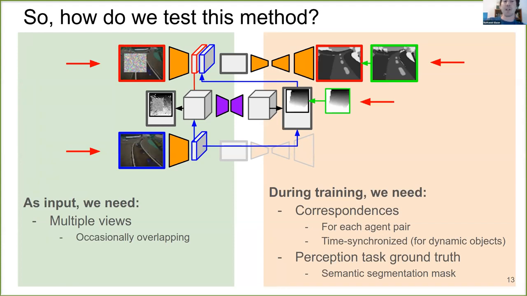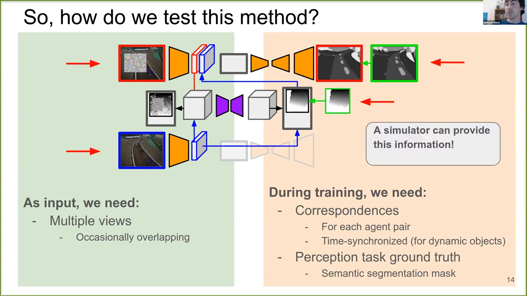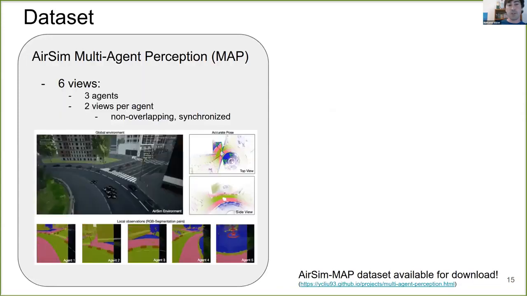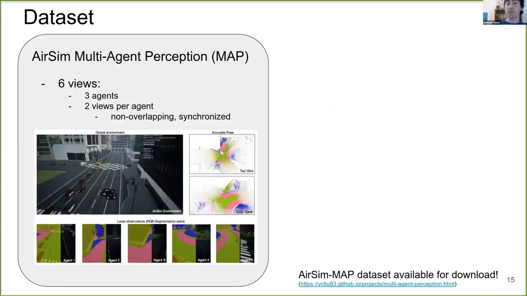Based on the proposed architecture, we need multiple views of the same scene. These are the only inputs that the network needs during training. However, during training, we also need per pixel image correspondences and the desired perception ground truth, in our case, a semantic segmentation mask. Luckily, a simulator can provide all of this information. Specifically, we use AirSim as our simulator environment.